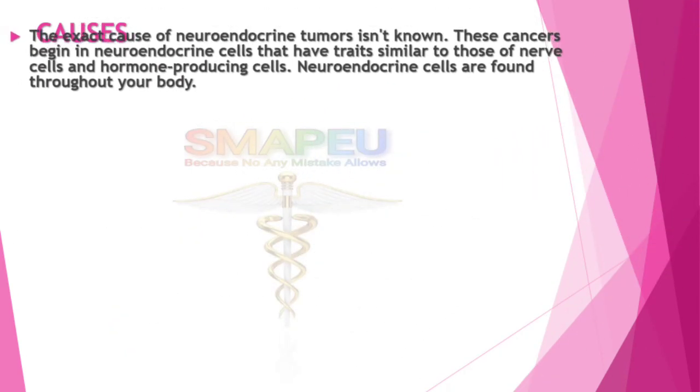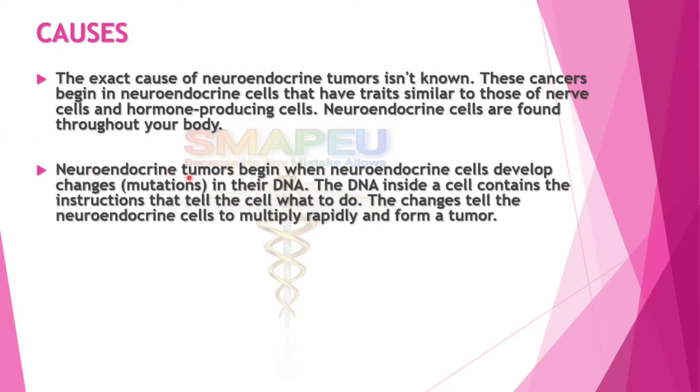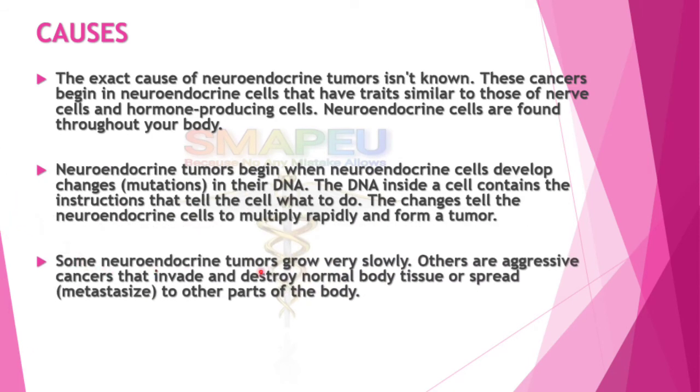The exact cause of neuroendocrine tumors isn't known. This cancer begins in neuroendocrine cells that have traits similar to those of nerve cells and hormone-producing cells. Neuroendocrine cells are found throughout your body. Neuroendocrine tumors begin when the neuroendocrine cells develop changes, also called mutations, in their DNA. The DNA inside a cell contains instructions that tell the cell what to do. The changes tell the neuroendocrine cells to multiply rapidly and form a tumor. Some neuroendocrine tumors grow very slowly. Others are aggressive cancers that invade and destroy normal body tissue or spread, also called metastasis, to other parts of the body.